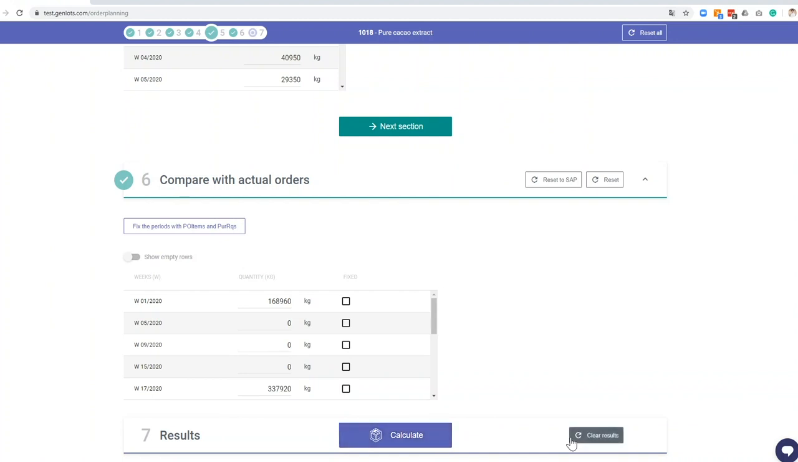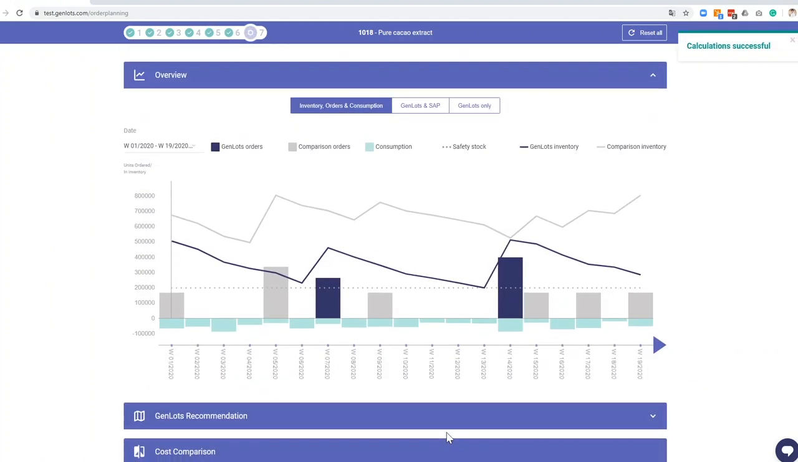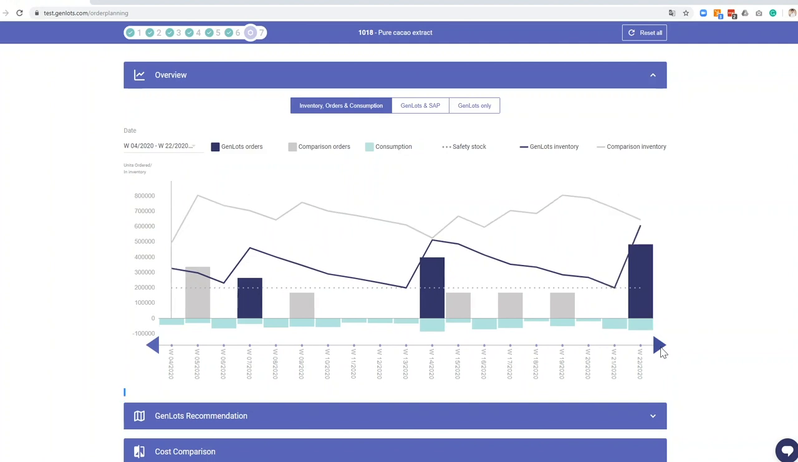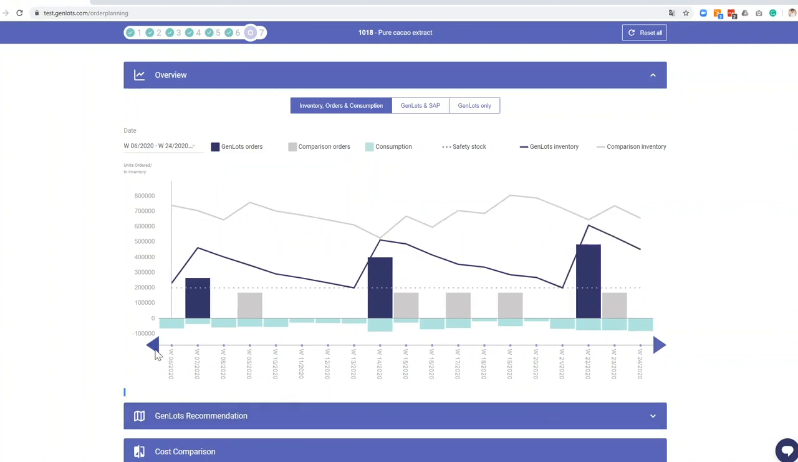Now, there is where the magic happens of the GenLots order planner. The machine learning algorithm underlying takes all the constraints into account and calculates the optimal order plan that we see here. So we find again all the constraints that we had above. So we have a safety stock at 200,000, here the dotted line. We have the weeks on the x-axis, here from week 0, 1 until 19, but it goes farther into the future as we do the plan here for the whole year.